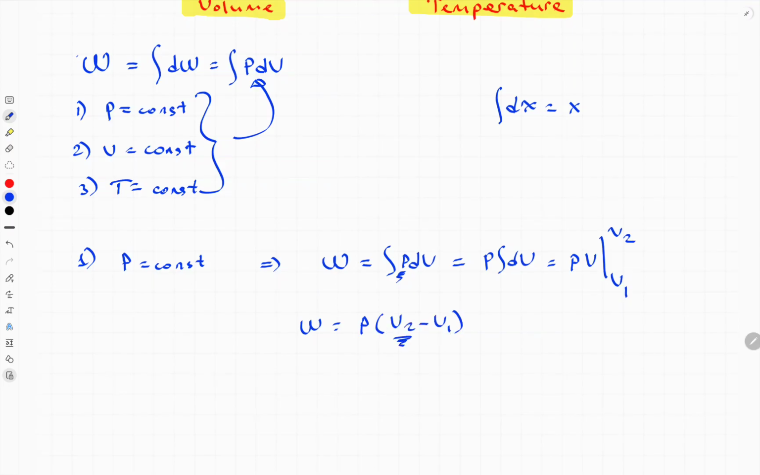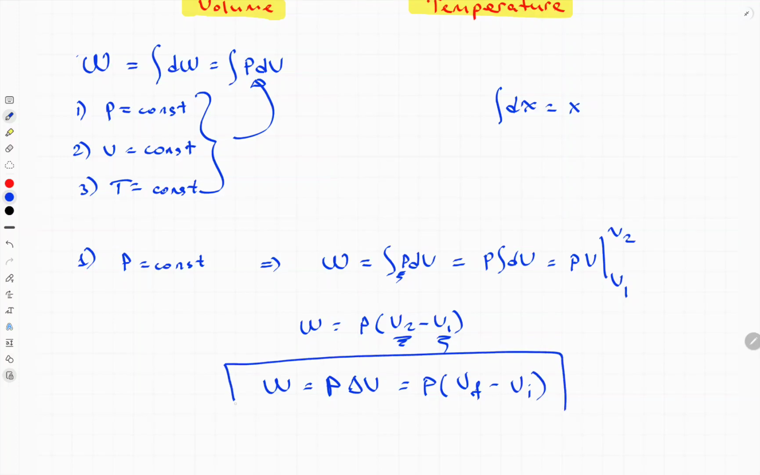So, for the isobaric process, we have this kind of equation. V2 is the final volume, V1 is the initial volume. So work for the isobaric process equals P ΔV. This big delta means change, V final minus V initial. Be careful. You need to remember this is only for the isobaric process.